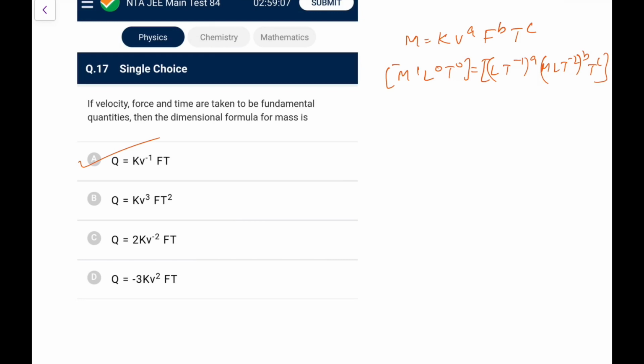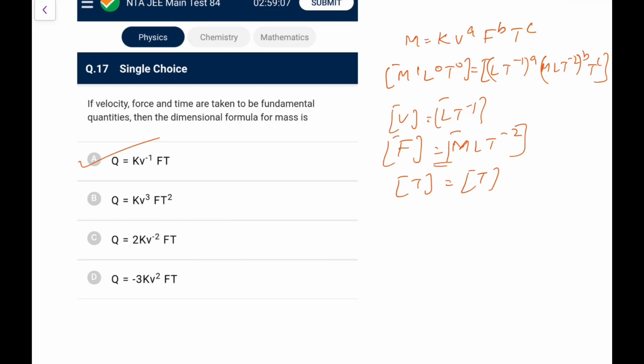Another one is just by hit and trial. You know velocity is LT minus 1, F is MLT minus 2, and time is time. So to get M, F has to be there and its power should be 1. Now you have to cancel T. It won't be cancelled if we simply multiply v and t. Since F gives minus 2, you need plus 2 here, so v has to be inverse. If I do v minus 1 it will be solved, and this L minus 1 will cancel with L. That is how you can make it out by looking at options also.